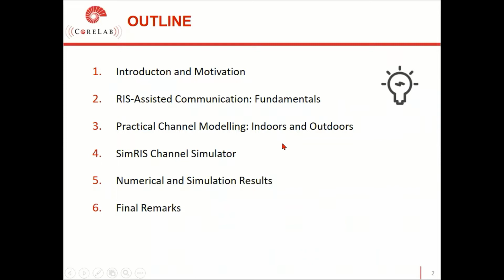Before we start, let me briefly introduce the content of my presentation. First, I will give an introduction and motivation of our study. Then, I will present RIS-assisted communication systems and the fundamentals of these systems. After that, I will introduce our channel modeling campaign for indoors and outdoors. Then I will show you a graphical user interface and user guide of the SimRIS Channel Simulator. After that, I will present our numerical and simulation results. Then I will conclude with final remarks.